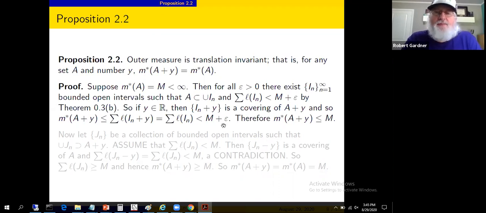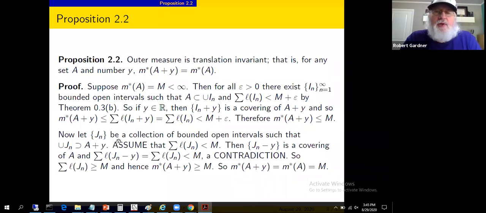Well, then we can make epsilon as small as we want, and we can get M as an upper bound on the outer measure of A plus y. We do pick up an or equals to, standard analysis argument. The outer measure of A plus y is less than or equal to M. Okay, we want to show it equals M, the outer measure of A, so we're halfway there.